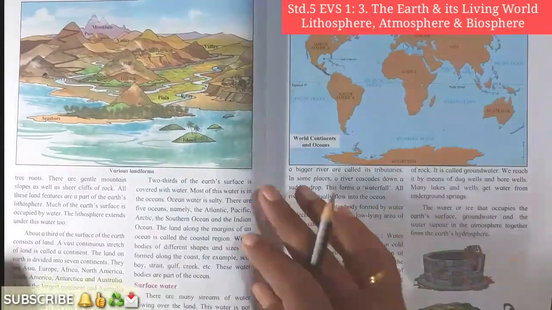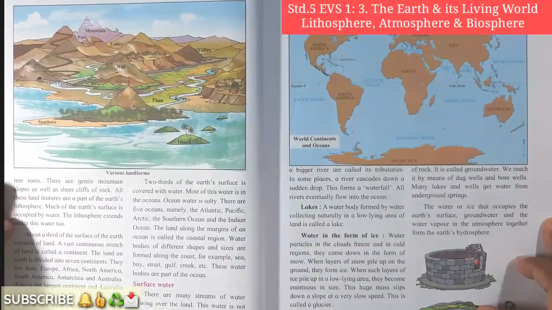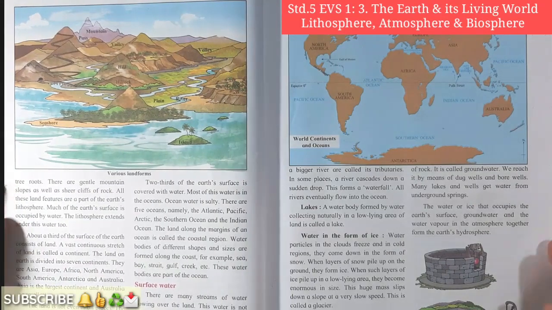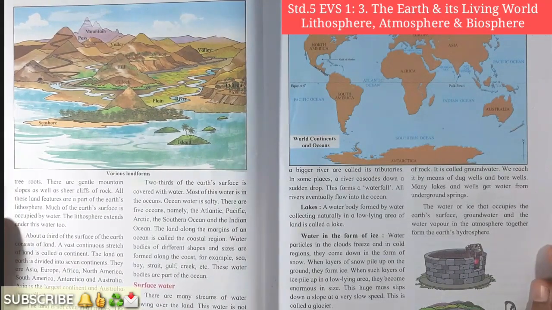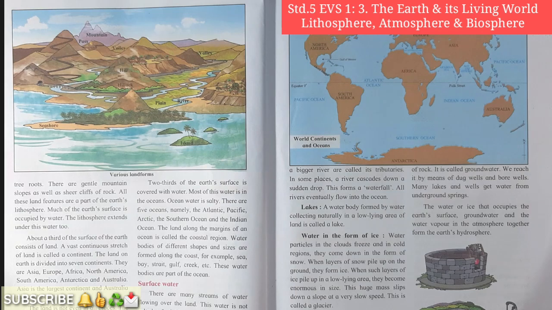Students, do you know what is hydrosphere? If you know, you can type your answer in the comment box. Students, before understanding what is hydrosphere, let's have some information. One more important thing I would like to tell you here. If you want to understand anything, reading is very important. Reading helps us to understand the content. So, here I will read it for you and then I will explain it to you line by line.